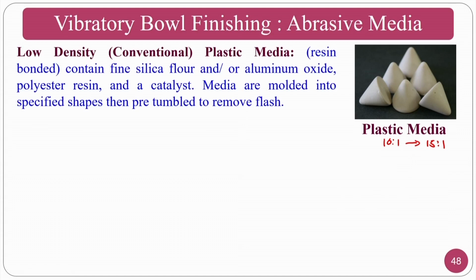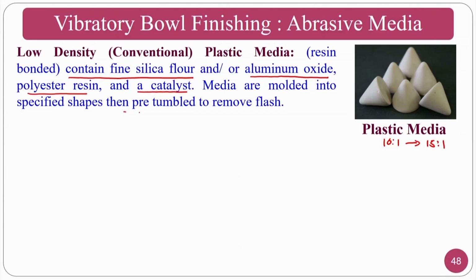Low density plastic media are normally resin bonded and contain fine silica flour or aluminum oxide, polyester resin and catalyst, because you always require some catalyst to have functionalization and proper bonding between your abrasive particle and the resin. Resin is a different chemical composition, and abrasive particle is a different elemental composition. To get good adhesion between these two, you need to always go for some catalyst. The media are molded into specified shapes, then are pre-tumbled to remove the flash.